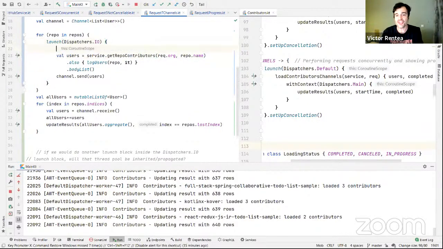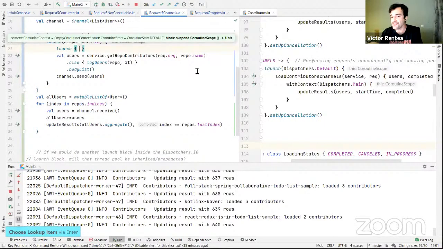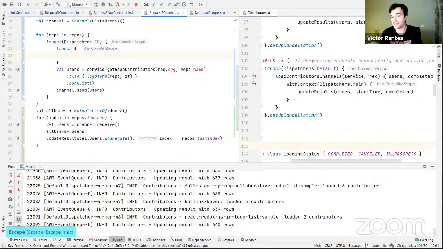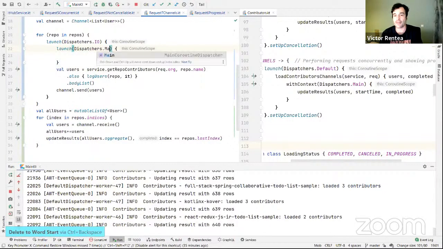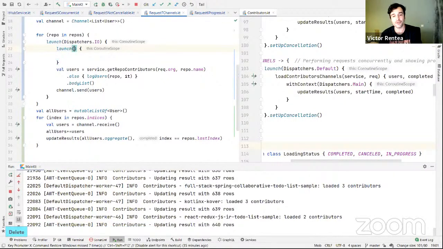Well, if you do here again a launch, unless you do anything else, Kotlin and any kind of asynchronous framework in the world will try to reduce the number of hops between thread pools. So it will run in the same thread. Unless you request something specific over here, like for example, dispatcher's default, or you want to get back to main, or stuff like that. So unless you want explicitly, it will inherit the same. That's the beauty of it.